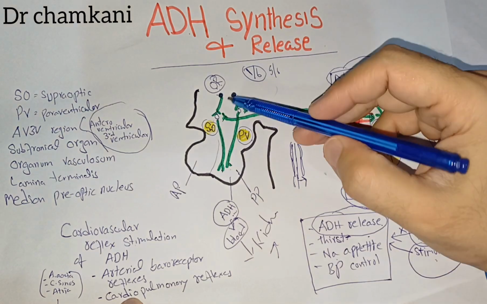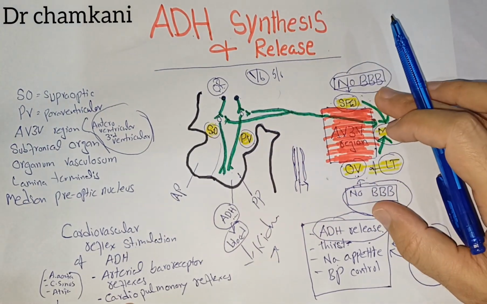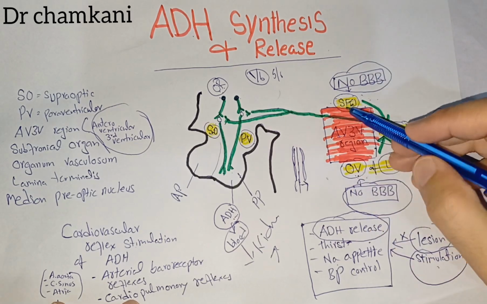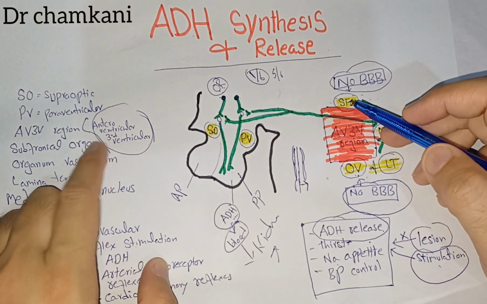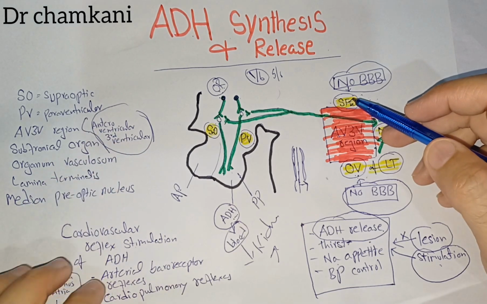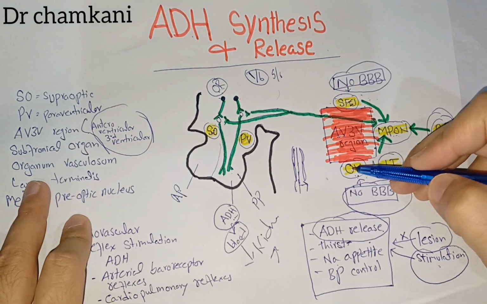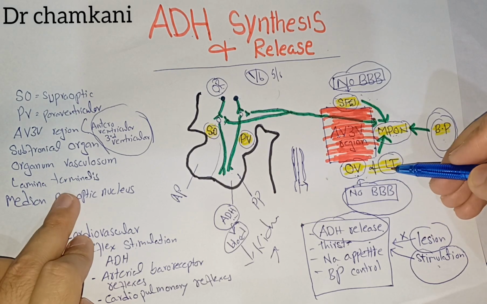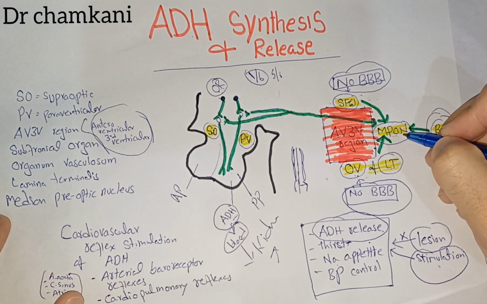But apart from the hypothalamus and these osmoreceptors, there is another area in the brain around the third ventricle, which is known as the AV3V area, or the anteroventral third ventricular area. This area has the subfornical organ in the upper part, the organum vasculosum in the lower part, which is a part of the lamina terminalis, and in between them is the median preoptic nucleus.